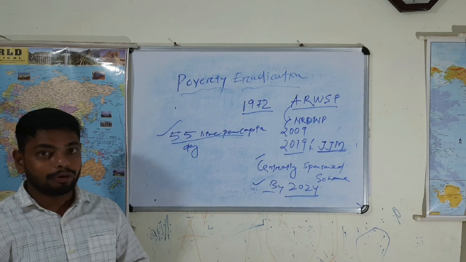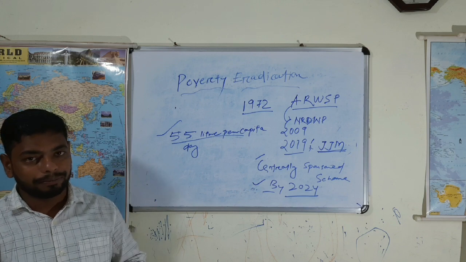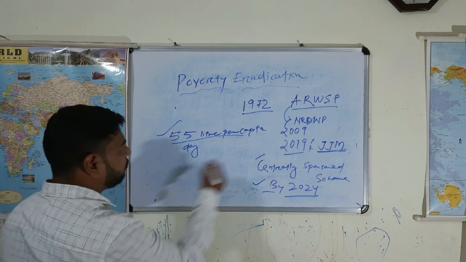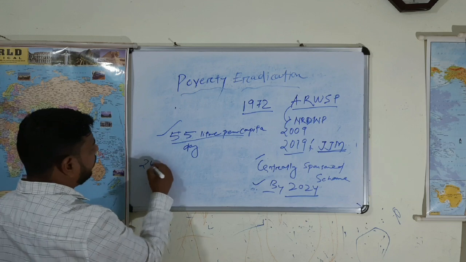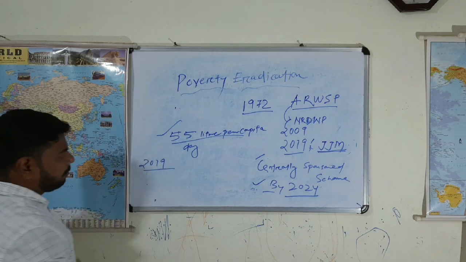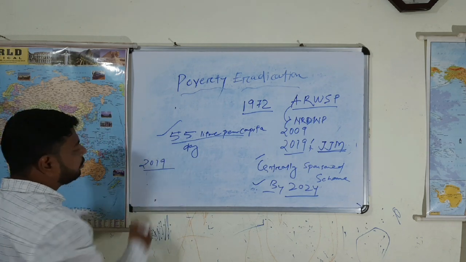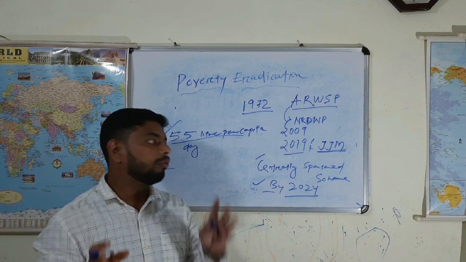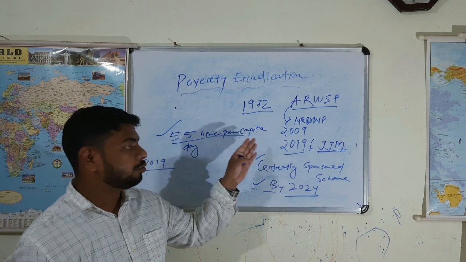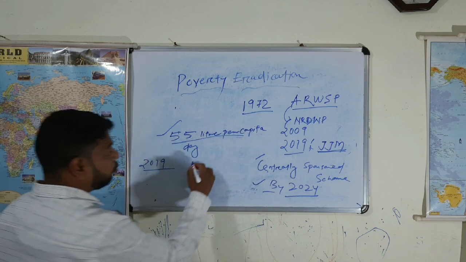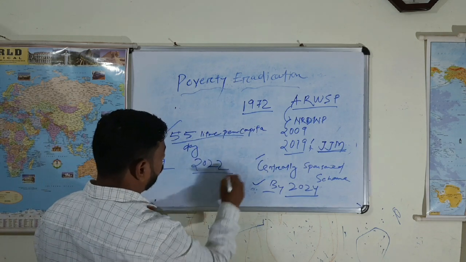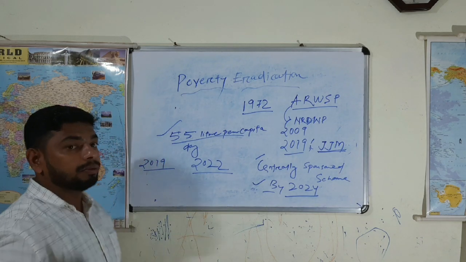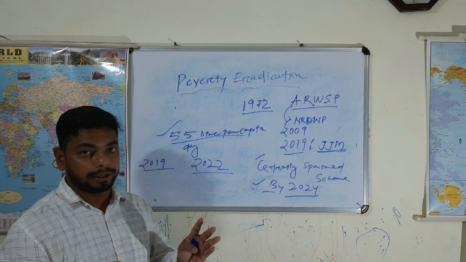And at present it is which year? 2022 now. As of August 2019, only around 17% of people were provided piped water. But as of 2022, it has increased to more than 50%.